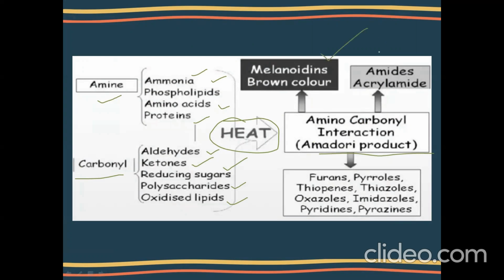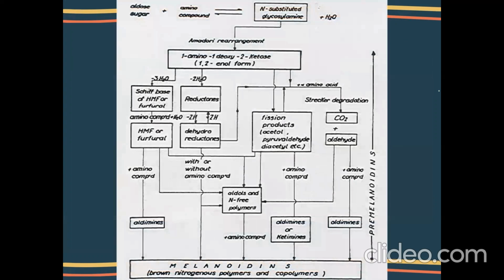via one pathway. And the other side chain pathway also leads to the formation of the carcinogen, which is the acrylamide. So here is the overall representation of the entire Maillard reaction with the side chains also. You can use this picture for your reference and better understanding. I'm not going to explain this picture because it consists of all the things that we saw in the theory. So we'll move on to the next.